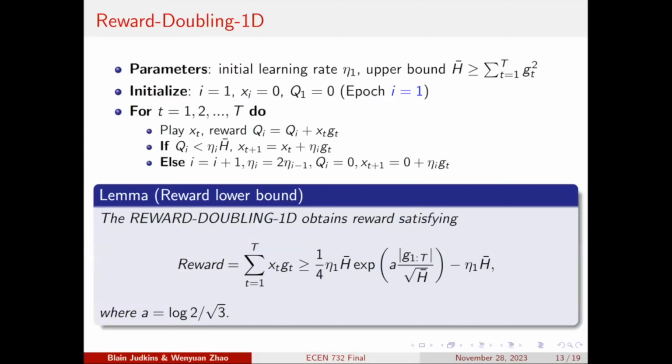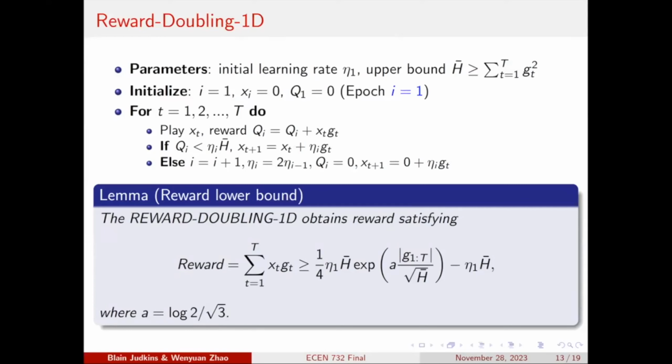We start from this small initial learning rate eta 1, and at each point, we increase our cumulative reward. And at a certain point, when the cumulative reward meets some certain conditions, we can double the learning rate eta.